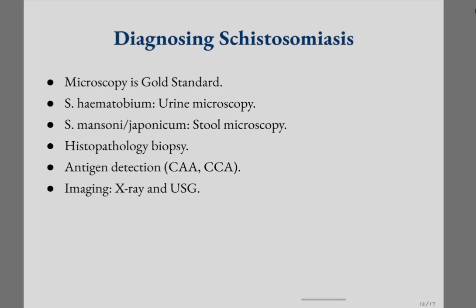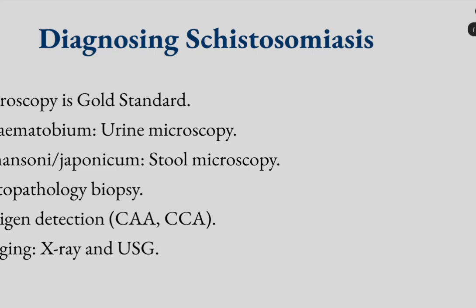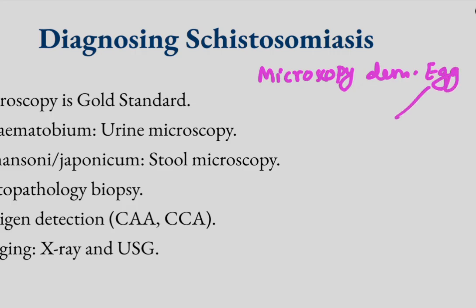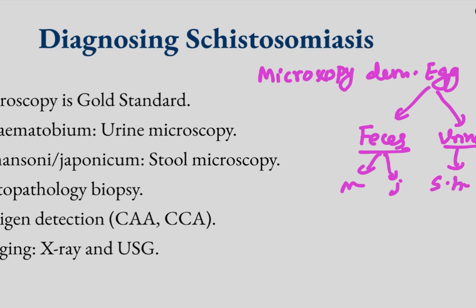Now, diagnosing schistosomiasis. The gold standard is microscopy. We usually do microscopic demonstration of eggs, and these eggs are passed in feces in schistosomiasis due to Mansoni and Japonicum, and eggs are passed in urine in schistosomiasis by Schistosoma haematobium.